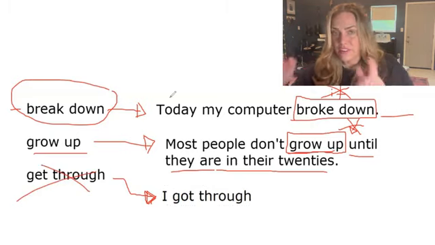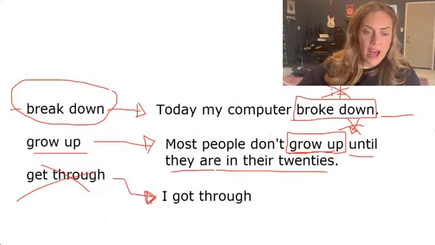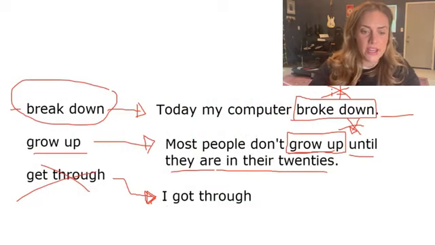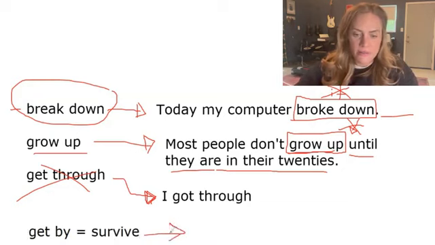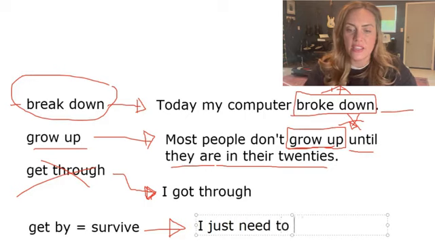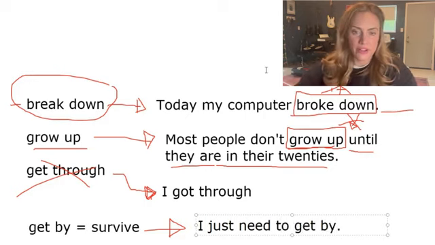Let me show you a different intransitive verb. To get by, that's a good one. To get by means to survive, right? A lot of people say things like, gosh, this semester is so hard. I just need to get by. I just need to survive, right? I just need to get by, period.